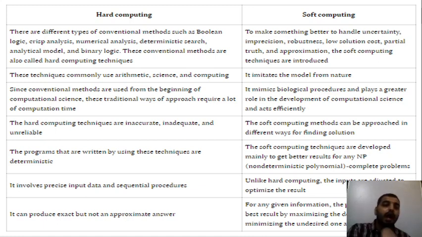In the sense, hard computing is used for exact types of things. The way you used to write the SSC examination or intermediate examination, if you write the same way in engineering, you will not get the exact marks.